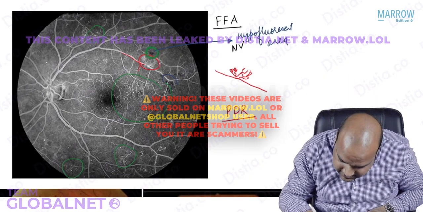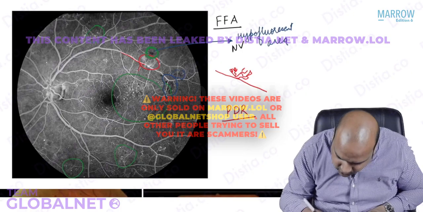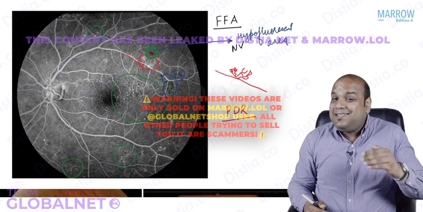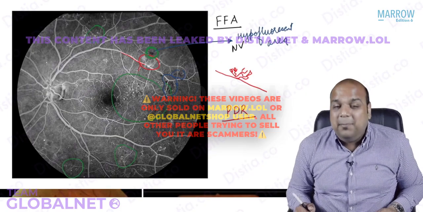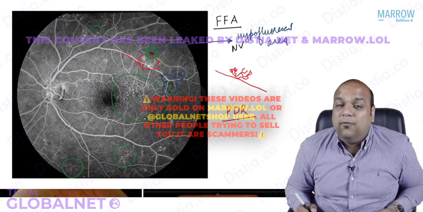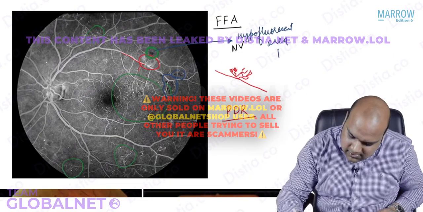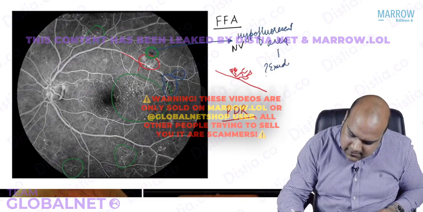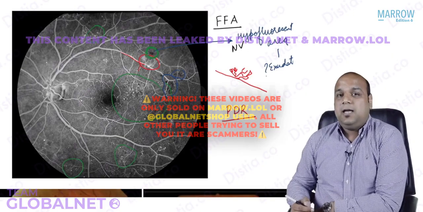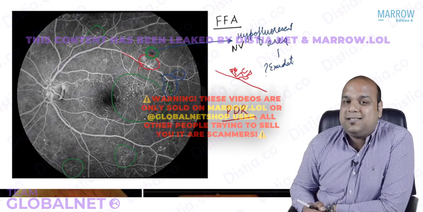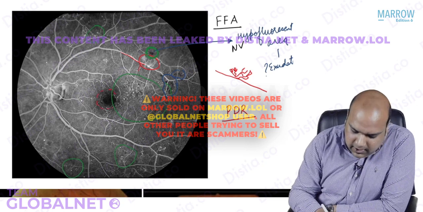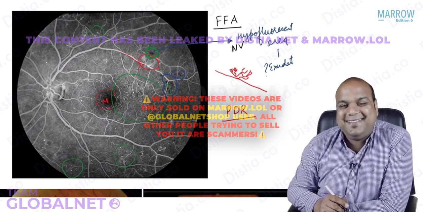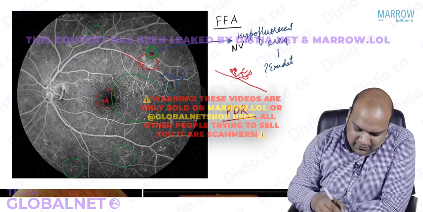Here again I see some small hypofluorescent areas. That means maybe this is a case of exudate. Yes or no? Query exudate. I hope we are clear about this. How do hypofluorescent areas look like? Please remember, this is not hypofluorescent. This is your macula. This is not hypofluorescent.